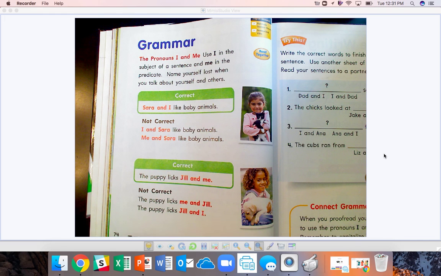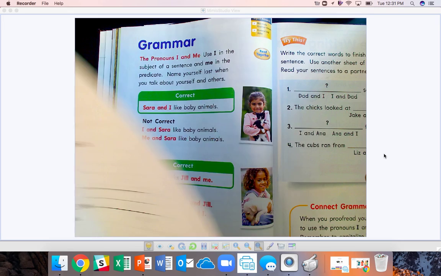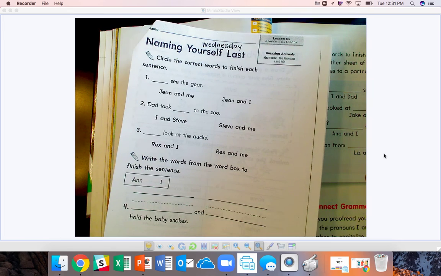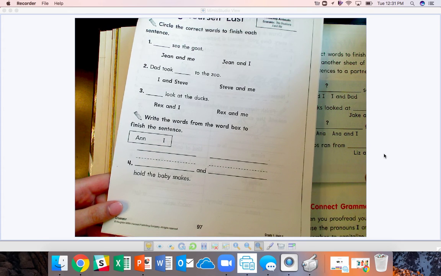We are going to be talking about pronouns again, but today we're going to be talking about the pronouns I and me. You're going to need your Journeys book open to page 74, your writing journal open to the next blank page, and your lesson 22 packet open to page 97.